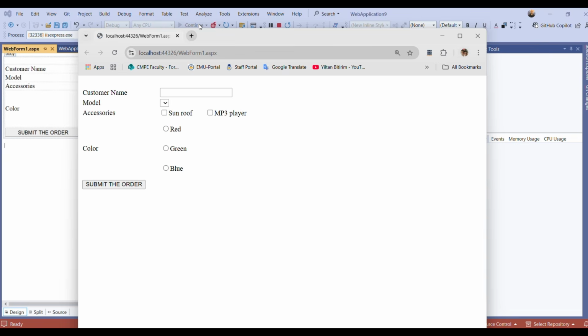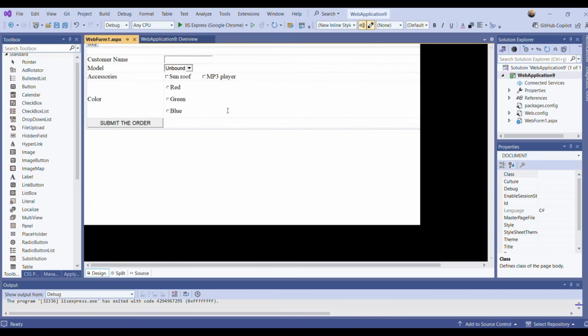Here the user will write some name, for example, Sam. Then choose model, choose accessories and one of the colors, and then click the submit button. But here for models, we have nothing. So let me put some brands into models.